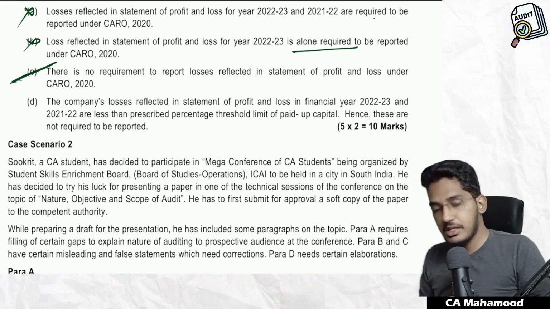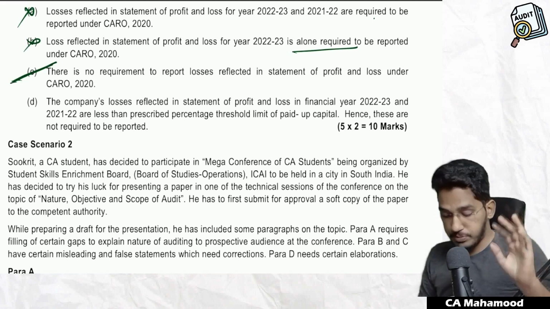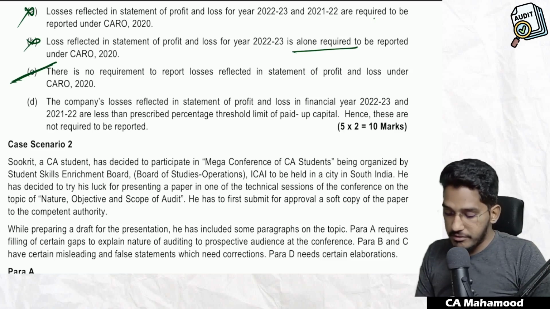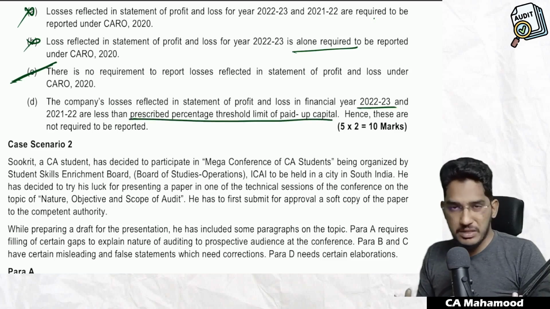There is no requirement. Why? Because the company did not make cash loss. In fact, it has made a cash profit. The company's losses reflected in the statement of P&L in the financial year 2022 and 23 are less than prescribed percentage threshold limits. No, there is no percentage limits.